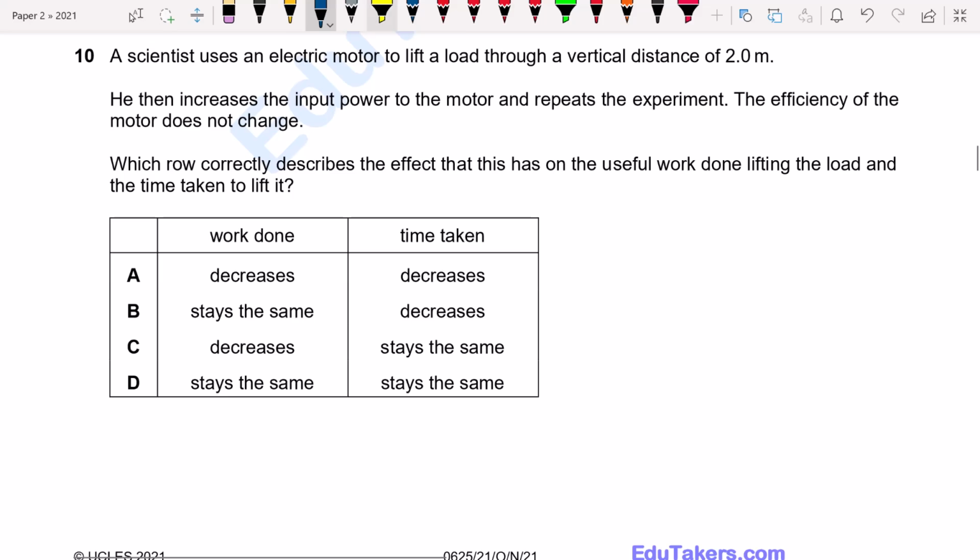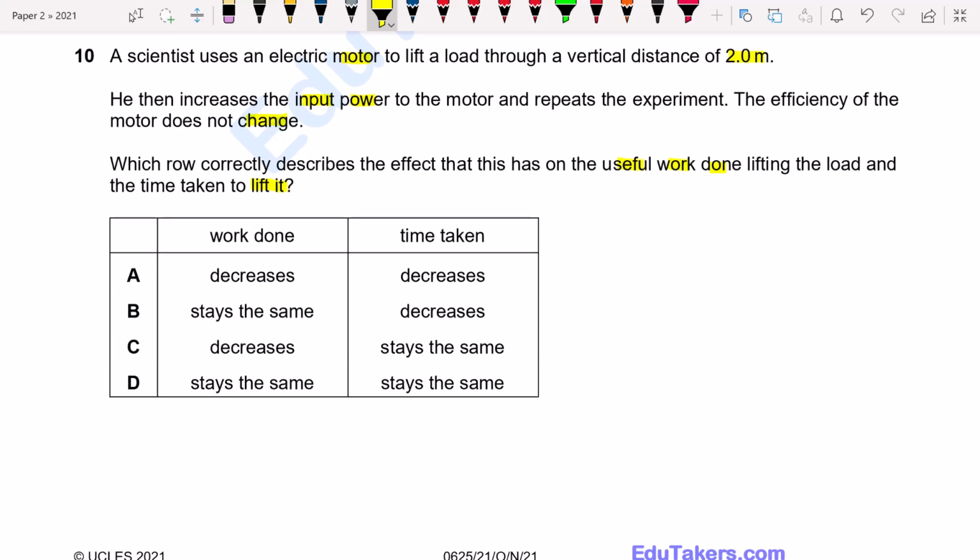Question number 10. A scientist uses an electric motor to lift a load through a vertical distance of 2.0 meters. He then increases the input power to the motor and repeats the experiment. The efficiency of the motor does not change. Which row correctly describes the effect that this has on the useful work done lifting the load, and the time